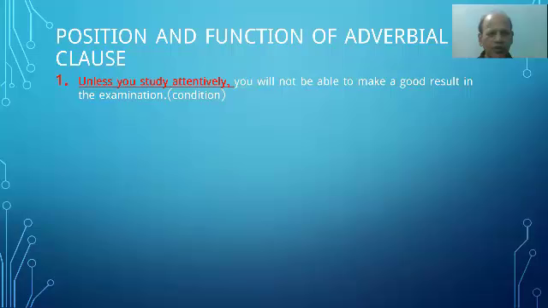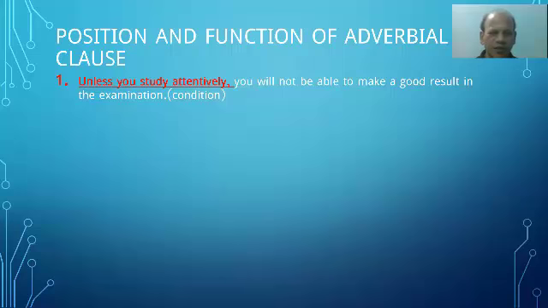Number one, unless you study attentively, you see I have given the subclause in red ink underlined. So the red color clause is subclause and it is an adverbial clause. Unless you study attentively, you will not be able to make a good result in the examination.